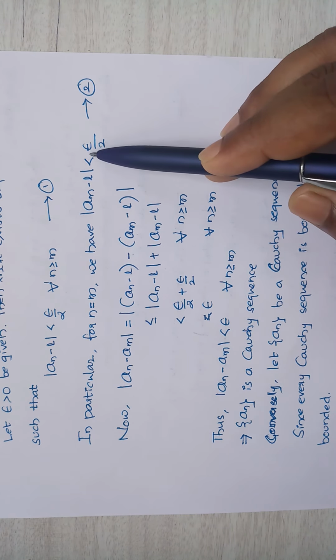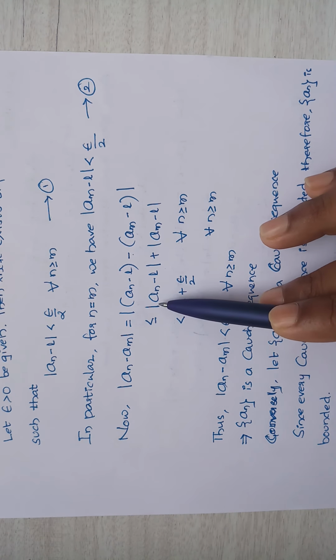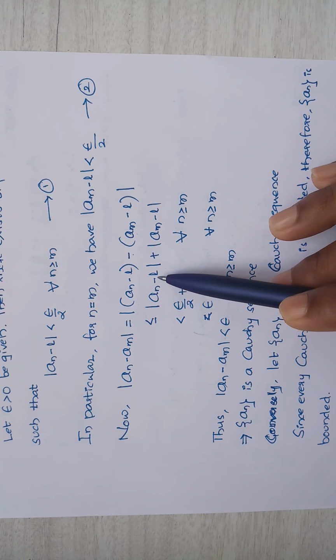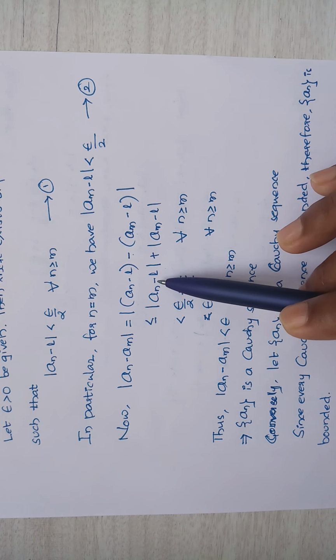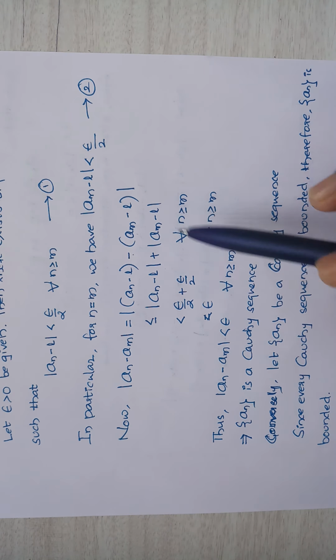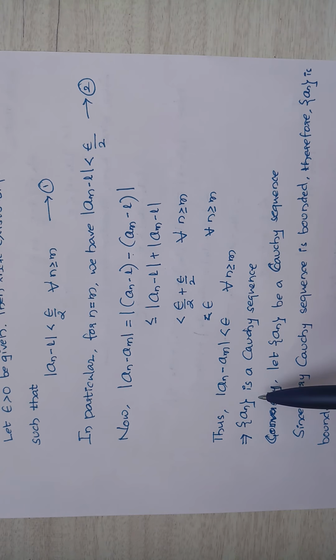After that I took the modulus of a_n - a_m and added and subtracted L. After using the modulus property I rewrote this term in this form. Then I substituted the values of |a_n - L| and |a_m - L|, and it becomes this. So this satisfies the definition of a Cauchy sequence.